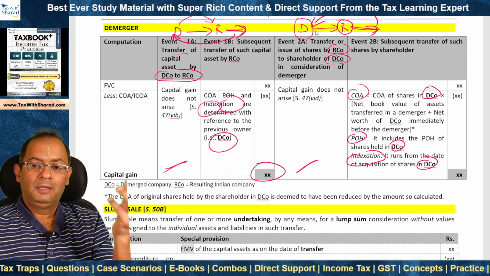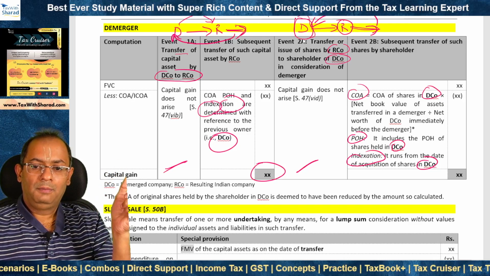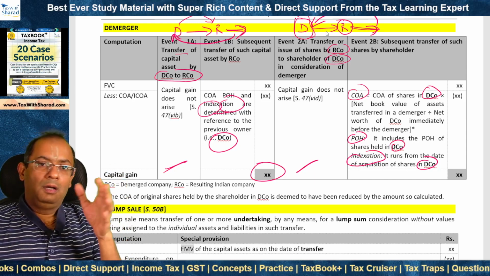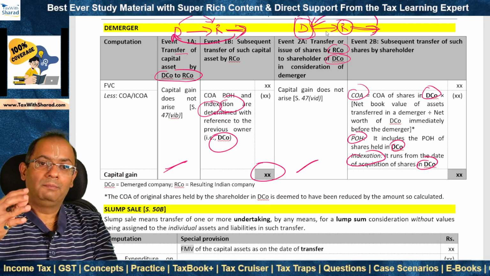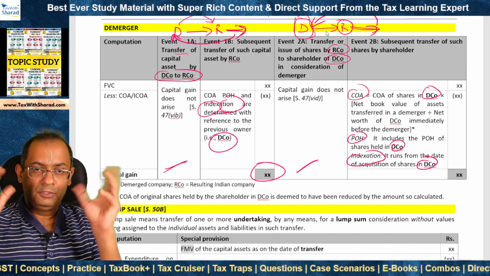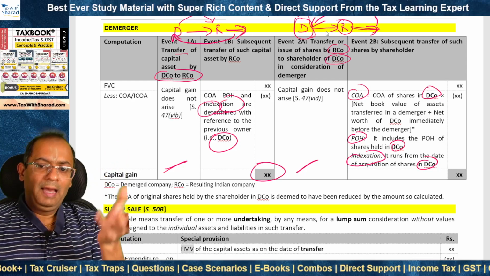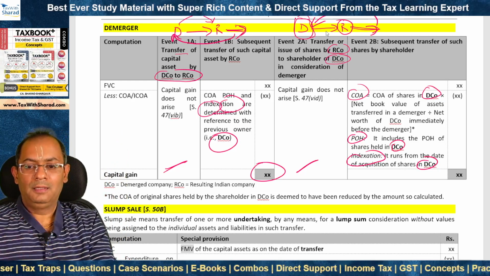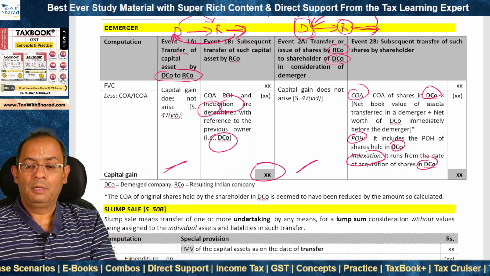Before demerger, the shareholder was holding shares in the demerged company. But after demerger, the shareholder will hold the shares both in the demerged company as well as in the resulting company. So you can visualize that his holding in the demerged company is now split between the demerged company and the resulting company. So now the cost of acquisition in the resulting company will be computed proportionately.